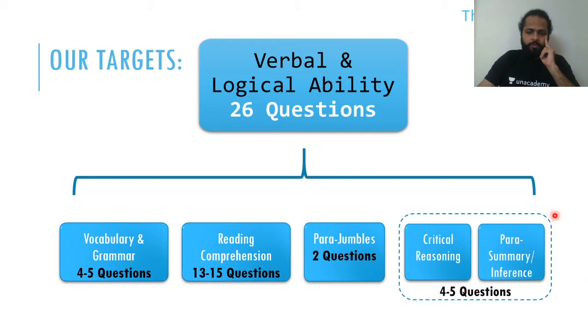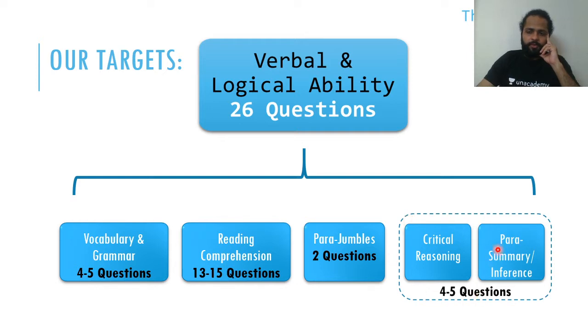Among these 2, I've not given separate categories for these because sometimes out of these 4-5 questions, most of them are critical reasoning. Sometimes 50% of them are critical reasoning, 50% para summary, but it keeps varying from year to year. But one thing that we're certain about is that most of these 4 to 5 questions are critical reasoning questions.